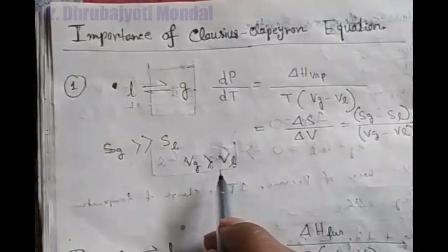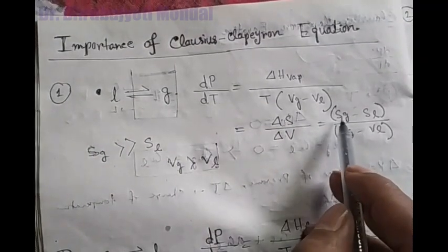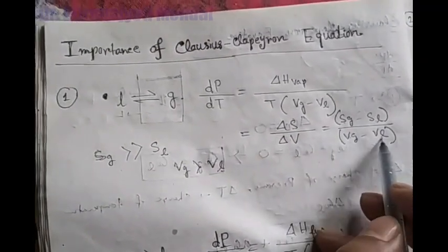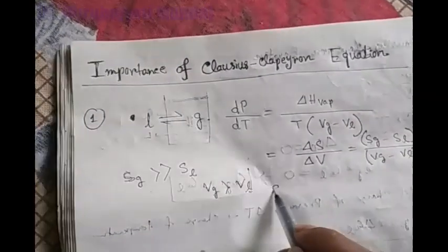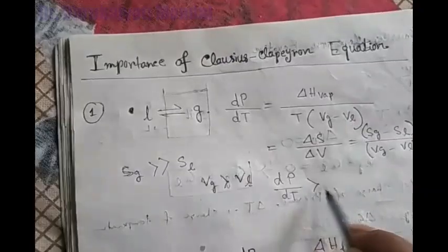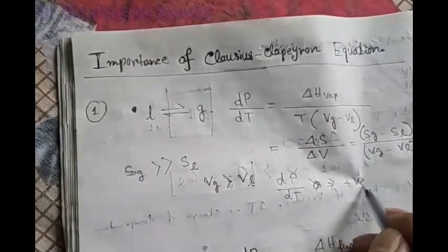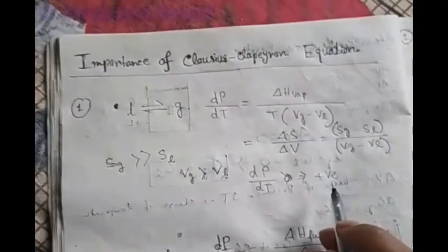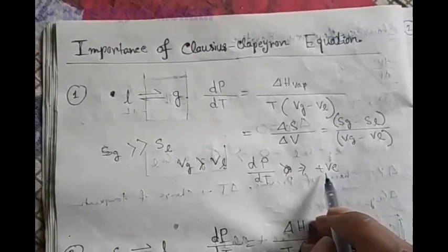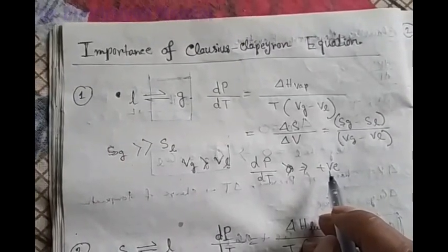So what I can write from that equation, dP by dT is equal to this equation. You can say here that Sg is greater than Sl and Vg is greater than Vl. So dP by dT is greater than zero, that means dP by dT is positive. So positive means it will have a positive slope. So what is its importance?